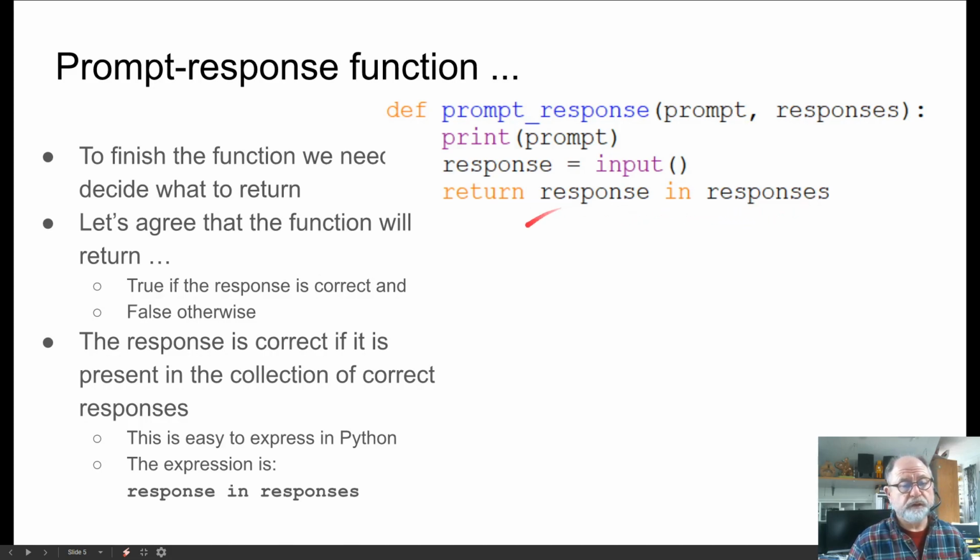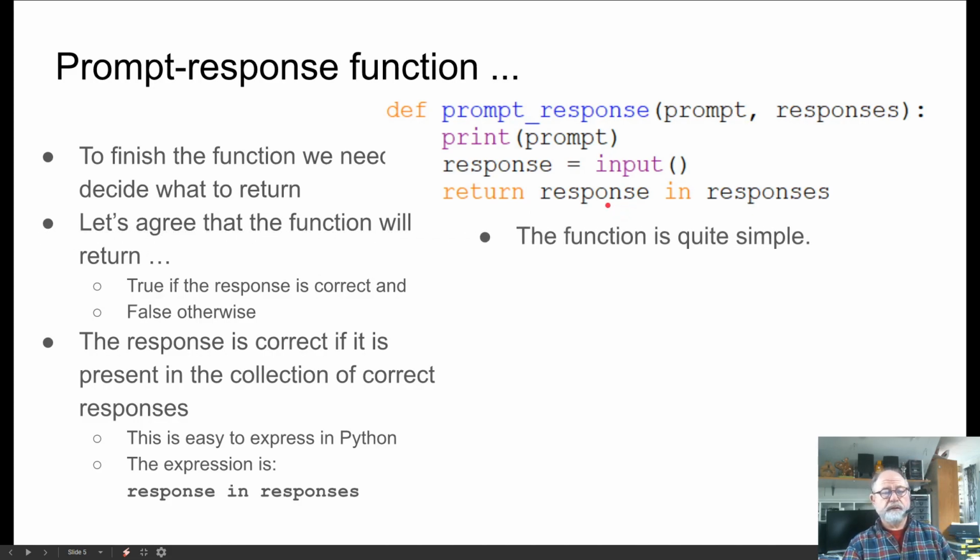And so this would return true if the response were correct and false if it were not. Still, this function is only 4 lines long. It's pretty simple. Could we have it do more?